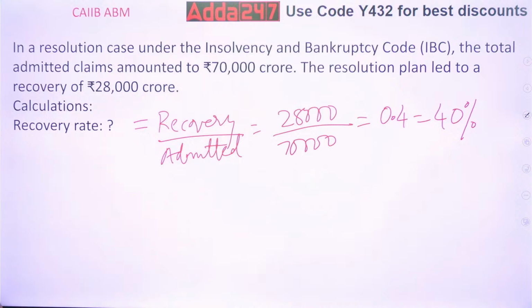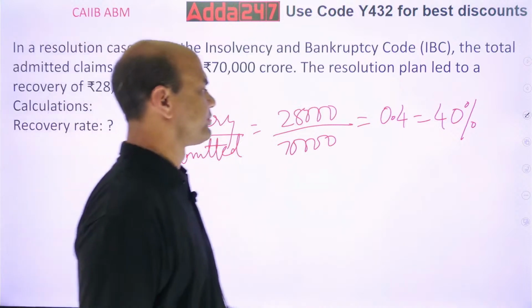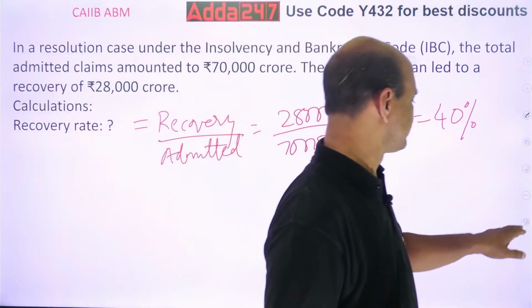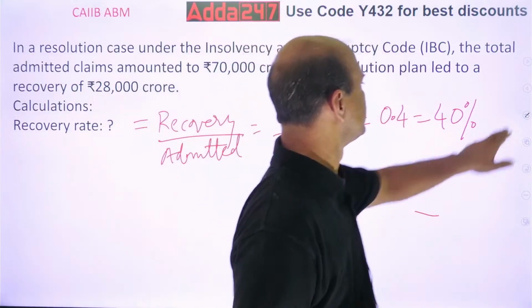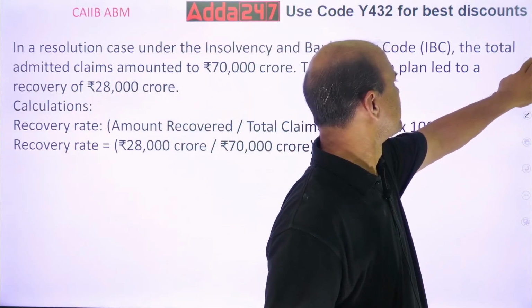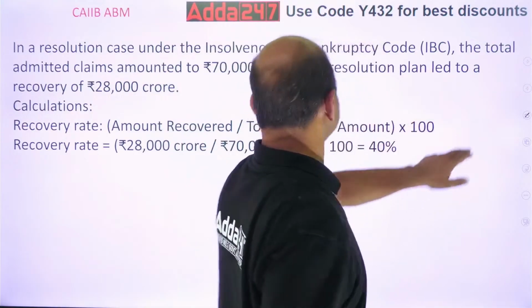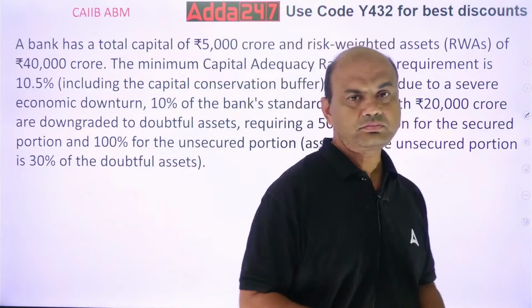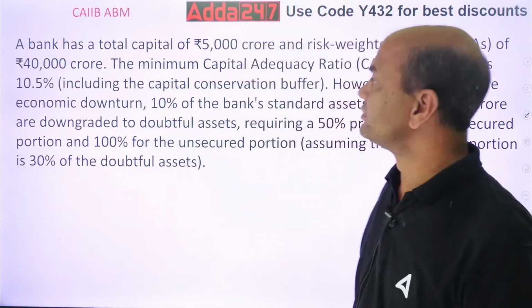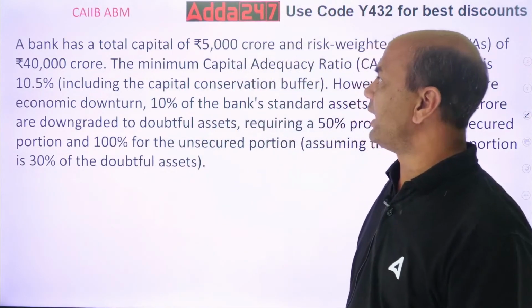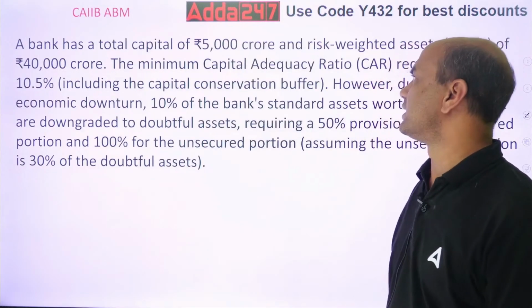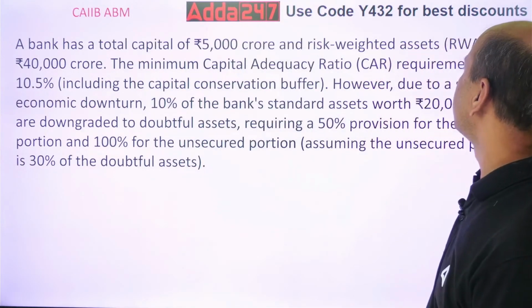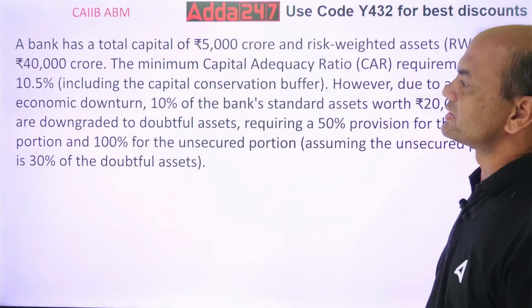Now one more on this. Big case study. A bank has a total capital of 5,000 CR and risk-weighted assets of 40,000 CR.